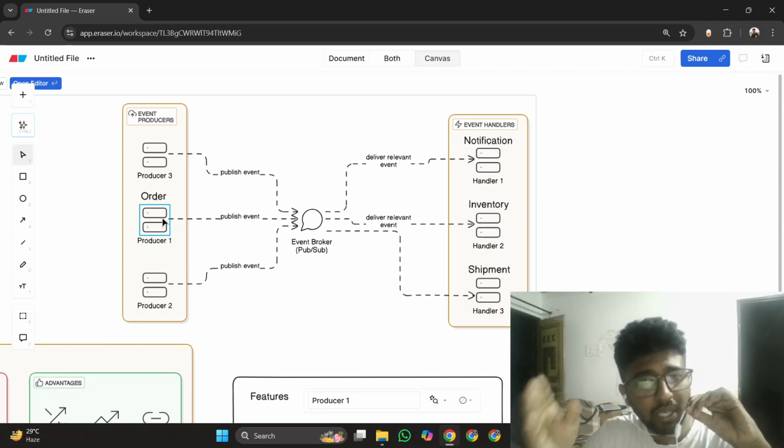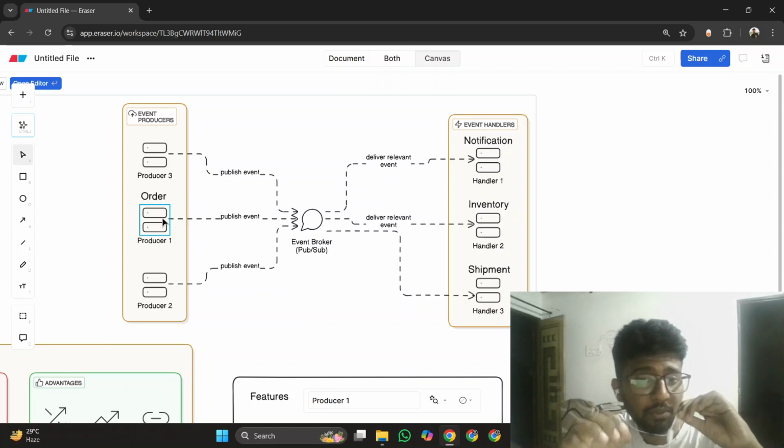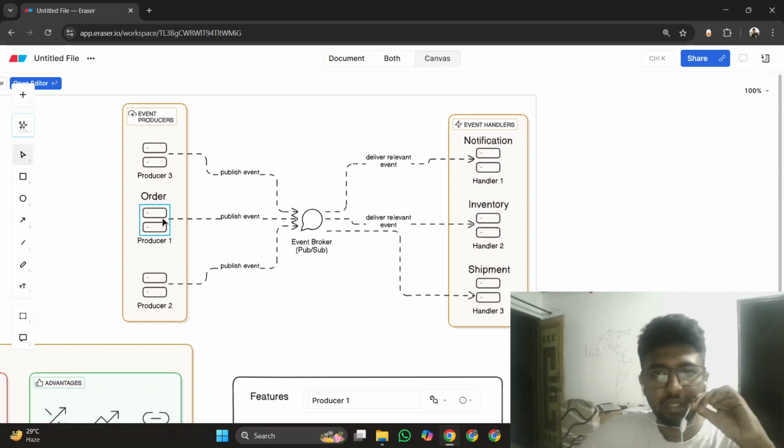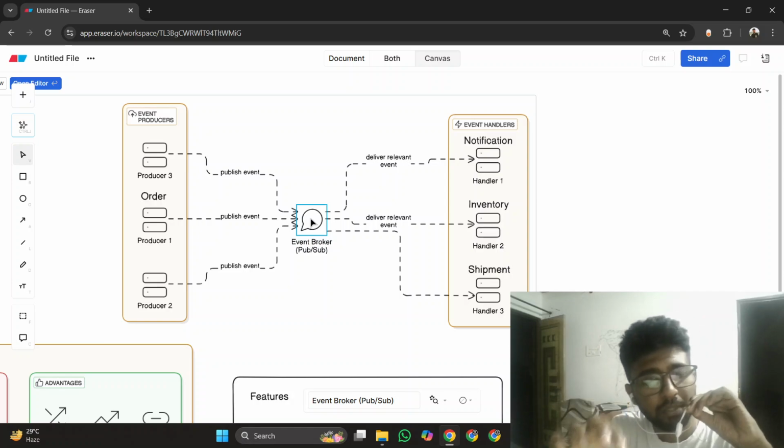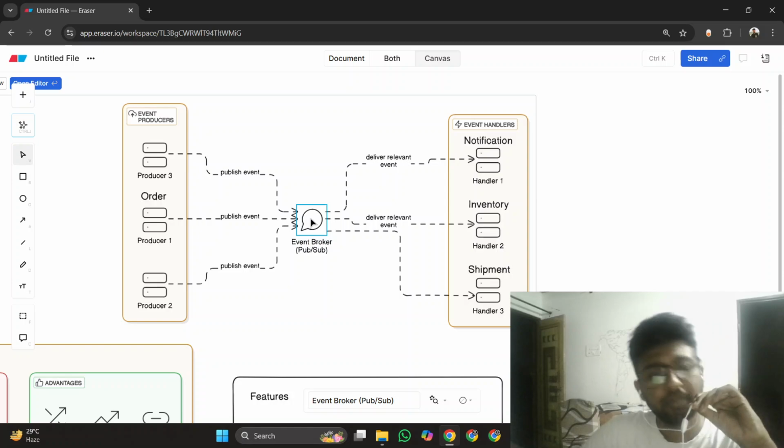Then the subscribers like notification, inventory, and shipment that subscribe to that particular queue will trigger or react to that event, right? In this way, notification service will react to that event, inventory service will react to that event, and shipment service will react to that event in that queue, because all these services are subscribed to that queue, right?